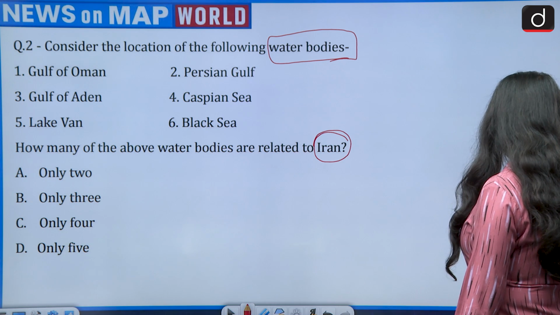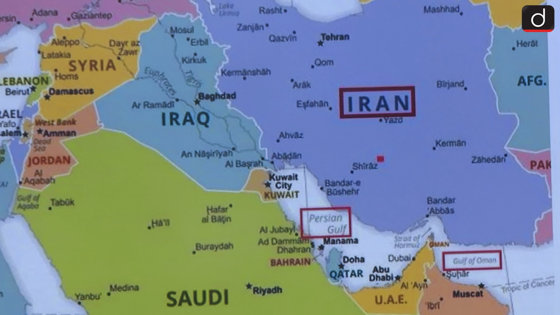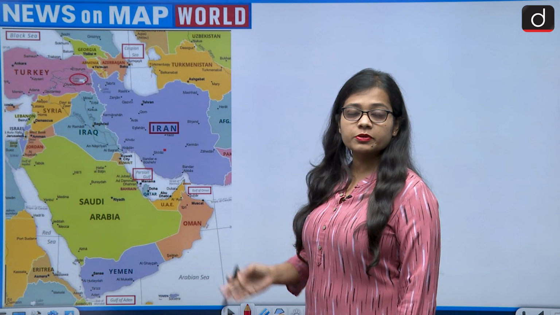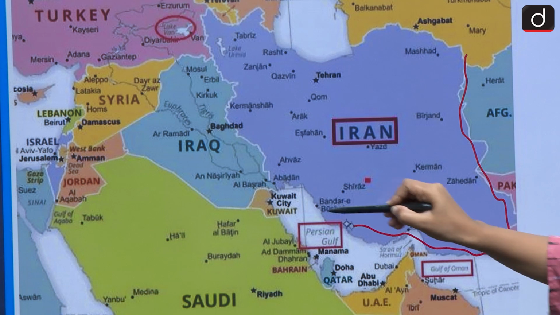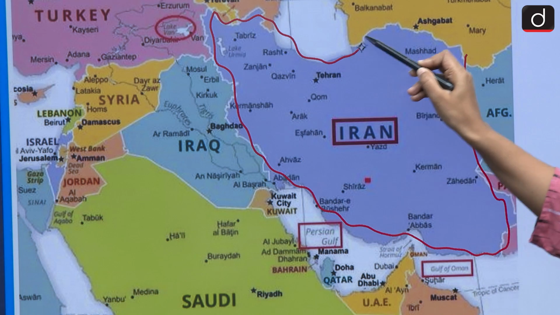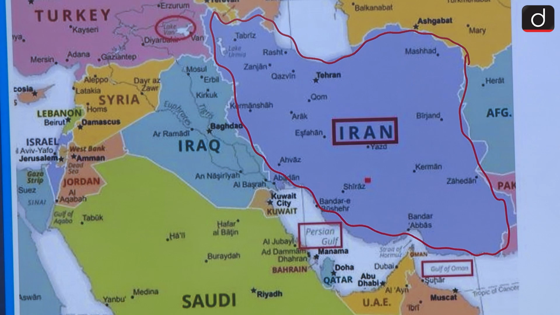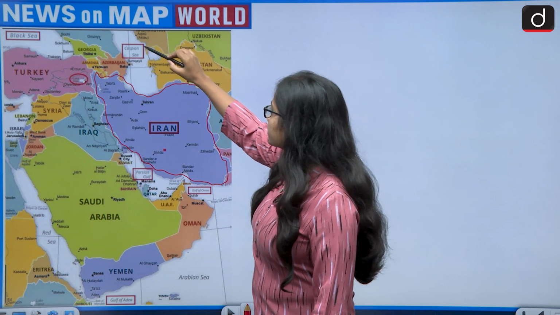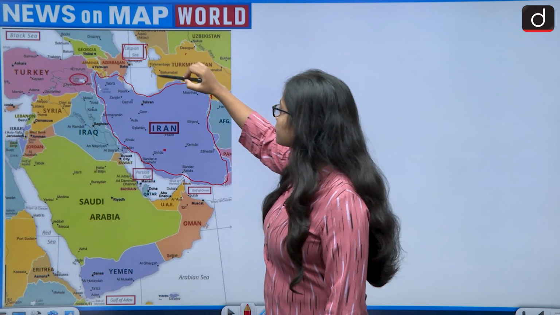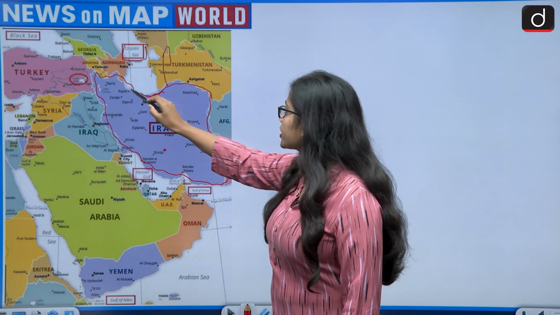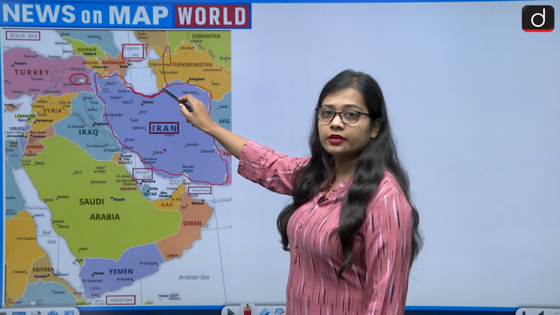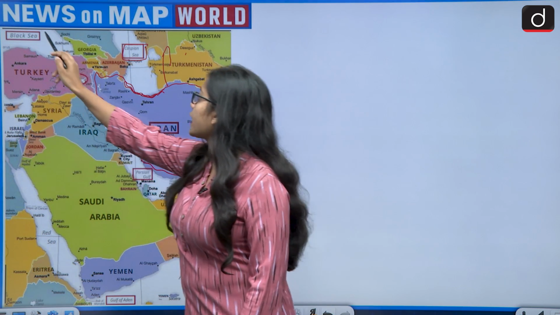So Iran is an Asian country, and this is the map of Iran, the Middle Eastern country. Iran is one of the biggest Middle Eastern countries, and these are the border areas of Iran. If we talk about the water bodies which are related to Iran, you can see this is the Caspian Sea. The Caspian Sea is present in the north of Iran and it is sharing the coastline with Iran.